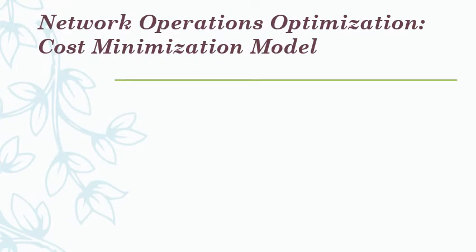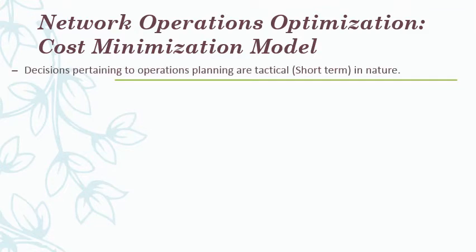Network operations optimization. Now we will discuss two models while optimizing the operations. Operations in the sense they are very short term. When I am going to produce, how I am going to take care of the entire production within the next 6 months, like that. So that is operations. First we will discuss the cost minimization model. I have been telling you that managers will always think of two situations: one, cost minimization, two, profit maximization. Out of these two, first we shall discuss the cost minimization model.